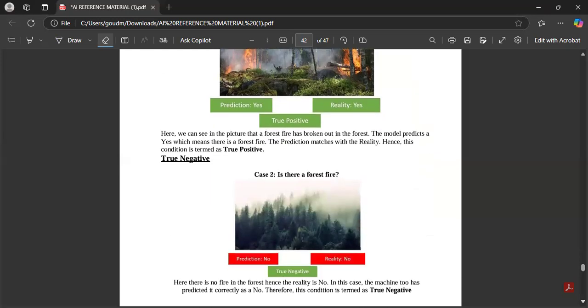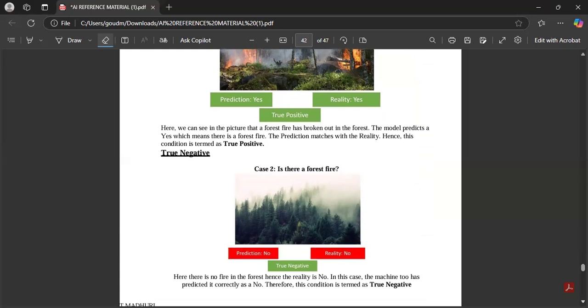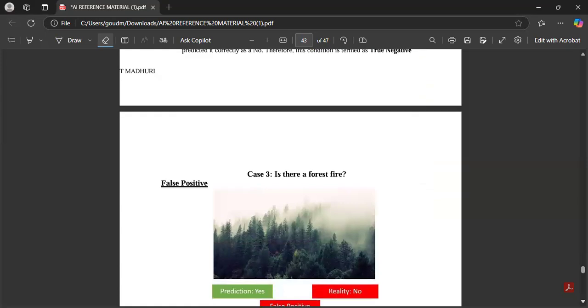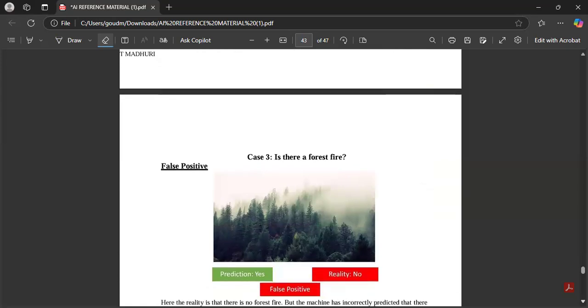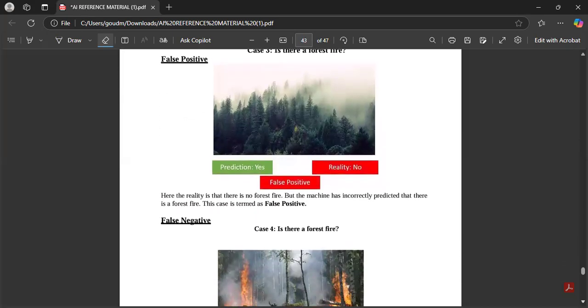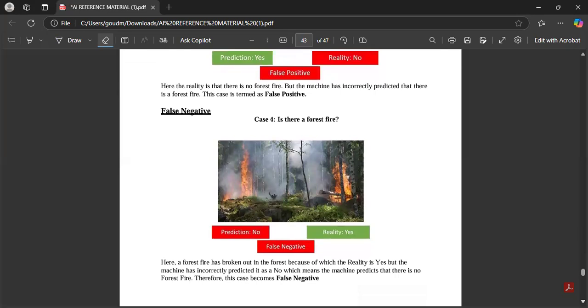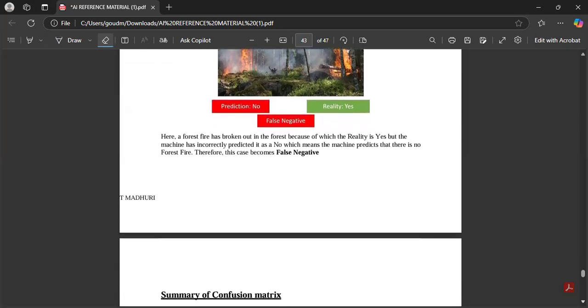Is there a forest fire? In reality, it is not there, and the machine also said no. That is called a true negative. In reality, there is no forest fire, there is just snow. Seeing that snow, the machine thought there is a forest fire and predicted a forest fire. If the prediction is yes and reality is no, that is a false positive. A false negative is when there really is a forest fire, but the machine said there is no forest fire. That is called a false negative.